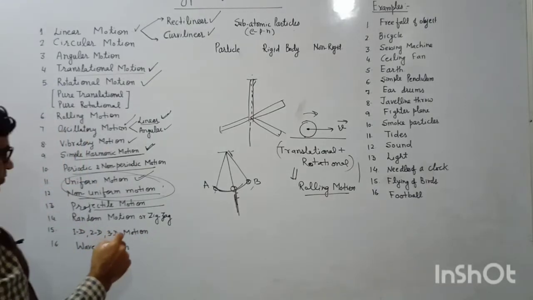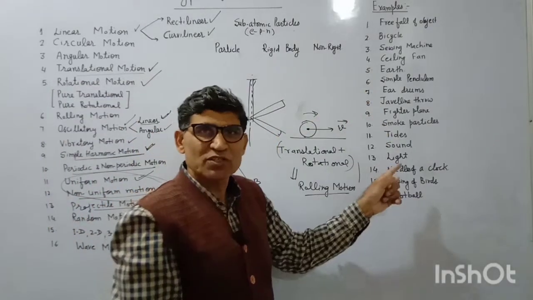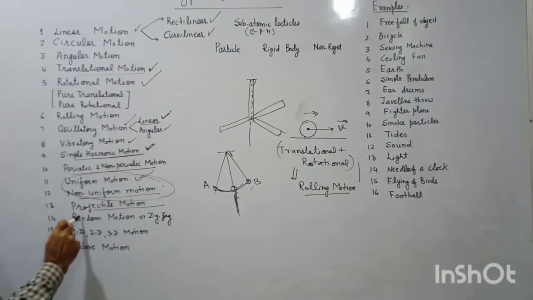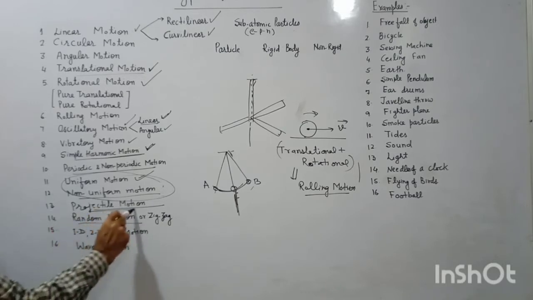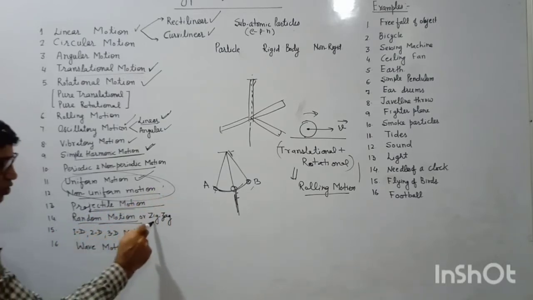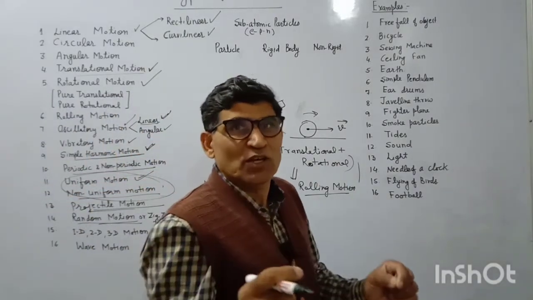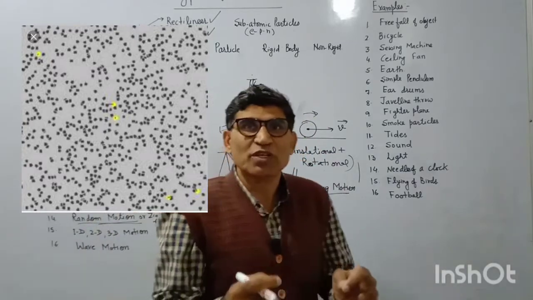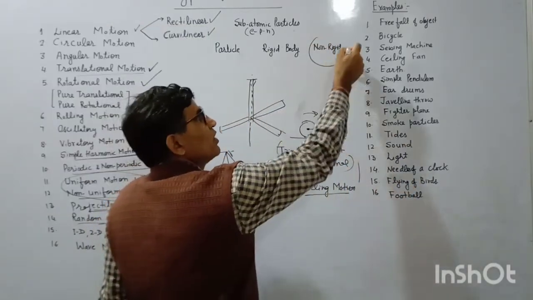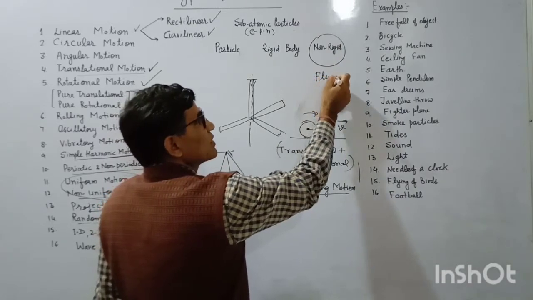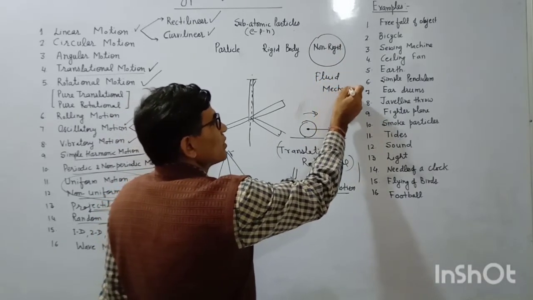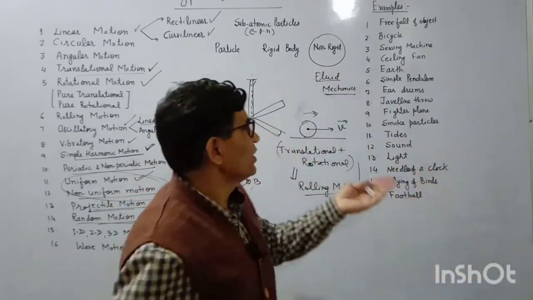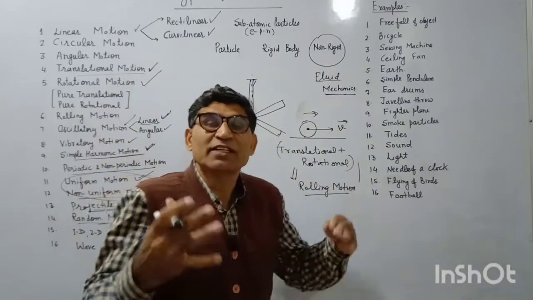And next, we will take other examples also. Let's finish this list of other motions. Next is random motion and projectile motion. Projectile we have discussed. Random or zigzag motion is just like smoke particles, gas molecules, or any liquid, that is zigzag motion. That is part of the non-rigid body. In non-rigid bodies we have fluid mechanics, so the particles move in a random fashion. In that case we take the density of the body.